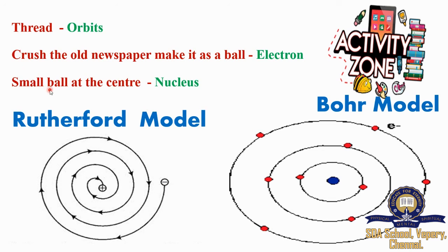And place a small ball at the center to denote it is a nucleus. If you have a ball, you can stick the ball at the center of the atom to denote it is a nucleus. I hope you understood, students. Do it in a chart. Divide the chart. In one half you do the Rutherford model and in the other half you do the Bohr model. Submit it in Google Classroom.